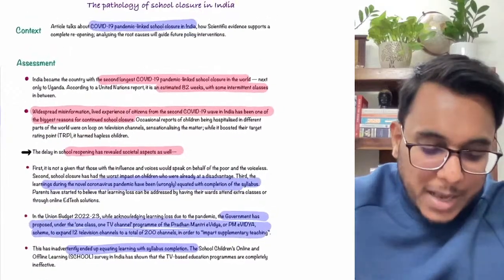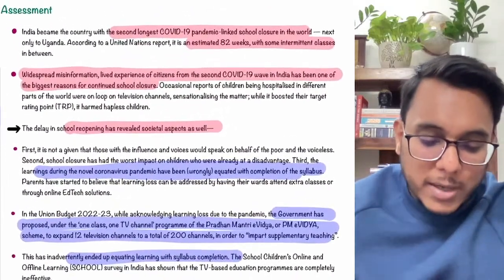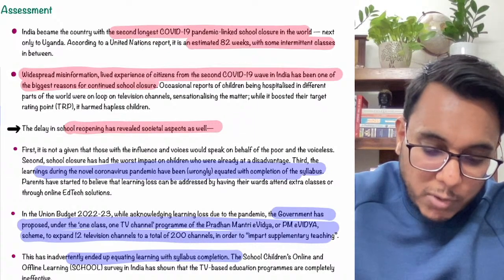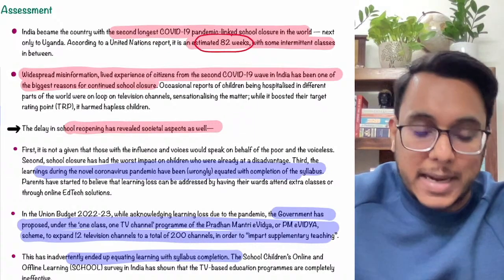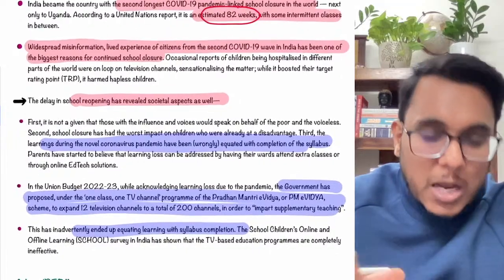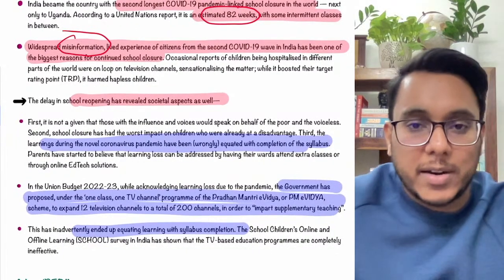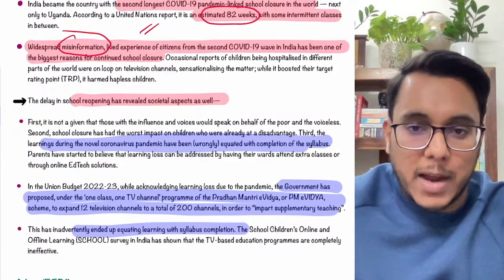Clear? Now the article says that India had seen the longest school closure. The schools have been closed for more than 82 weeks in India. Okay, this has happened. Now the article is further talking about how, because of the misinformation that the children are susceptible, the school closures have happened.